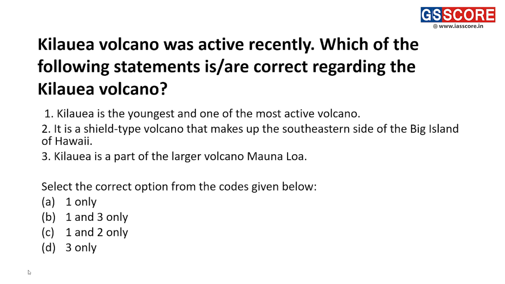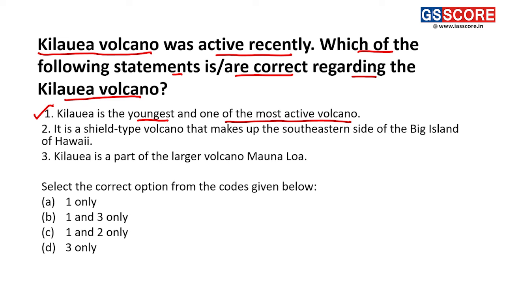Moving towards the next question. The Kilauea volcano was active recently. Which of the following statements is or are correct regarding the Kilauea volcano? Statement 1. Kilauea is the youngest and one of the most active volcanoes. This statement we can see is a correct statement because Kilauea is one of the youngest formed volcanoes